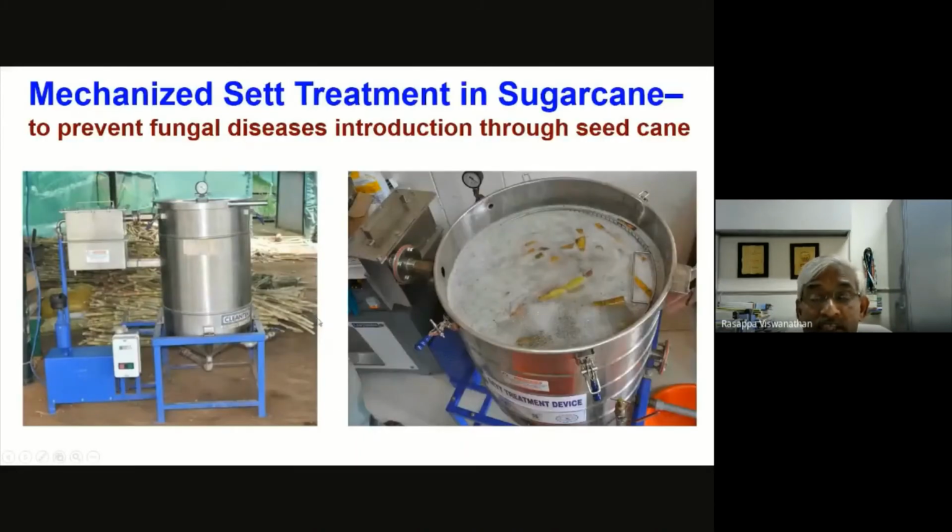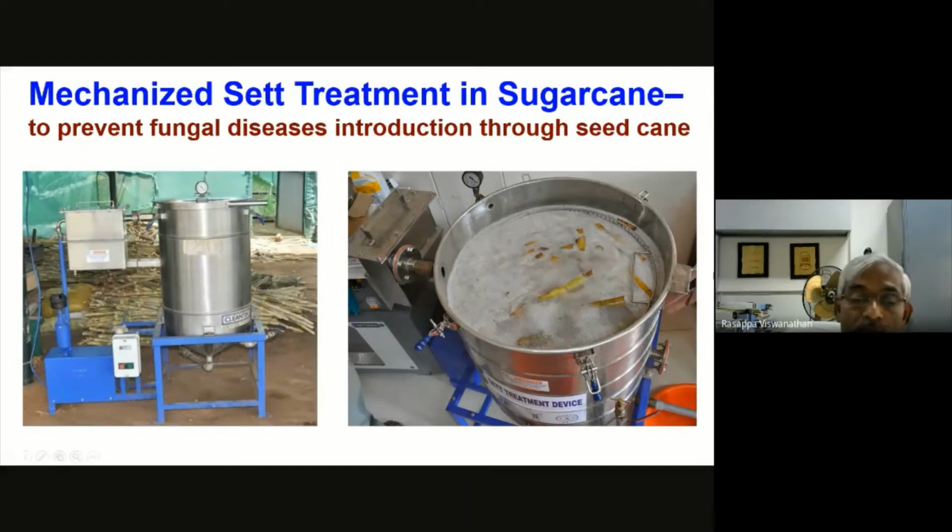So this is the next intervention we have made at the Sugarcane Breeding Institute, and it is actually an important technology, as I mentioned in the set treatment. This is the mechanized set treatment, which we have already commercialized. Many of the ASRP centers have also installed this set treatment device, which was developed to diffuse fungicides in sufficient concentration to manage set-borne diseases, especially red rot, smut, and wilt.